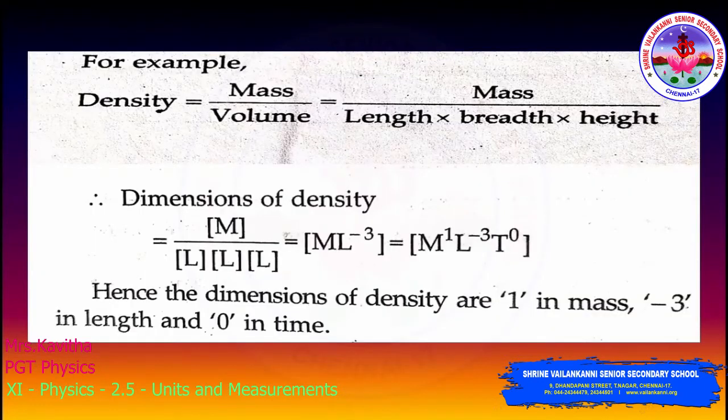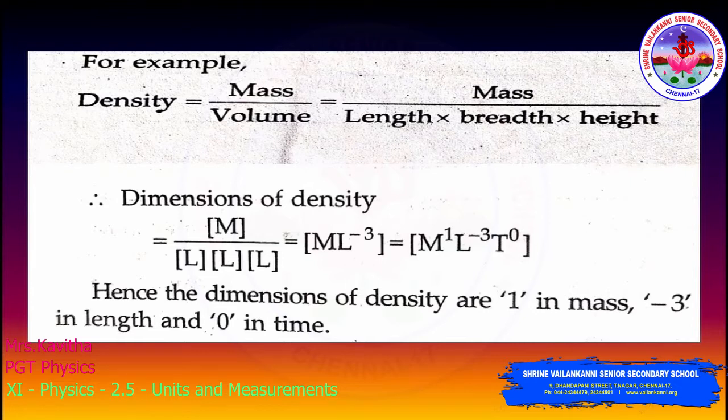See, for your convenience, we'll have an elaborate example. The density, for example, we can take to know the dimensions of a physical quantity. Density is equal to mass by volume. The mass stays as it is, and the volume we can split into length, breadth, and height.